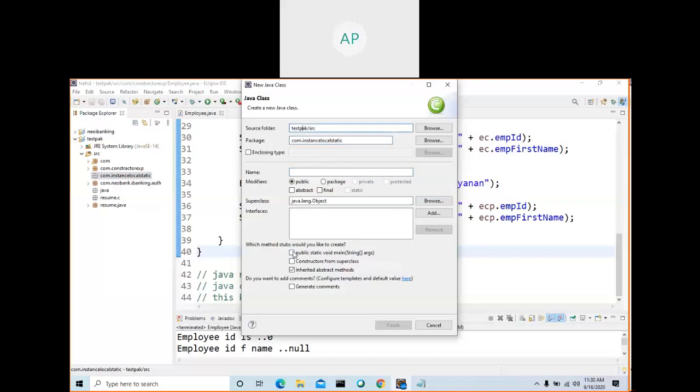You can get public static void. If I want, I can make it. So the class name: local instance static exp, to be meaningful. Or you can type xxs or something, whatever you want, but your class name should be meaningful.